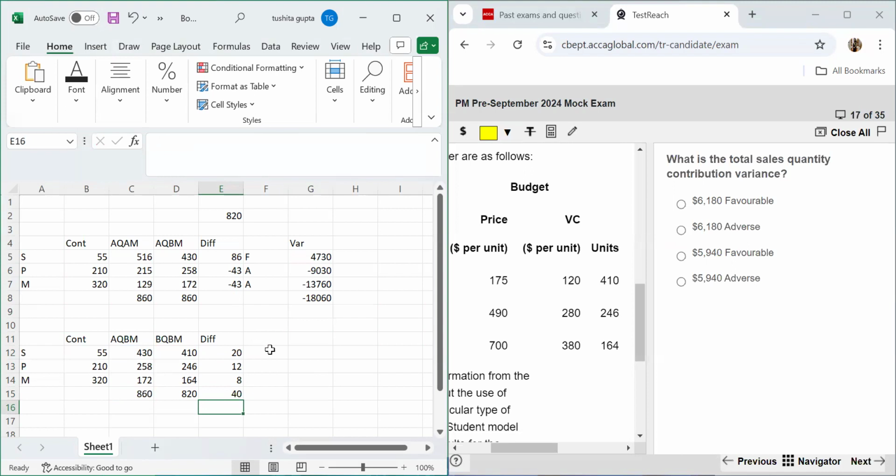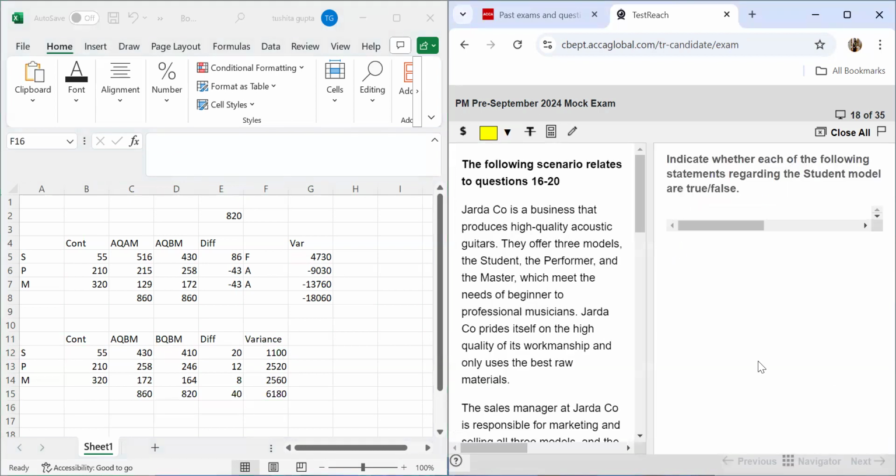Now we multiply the difference with the contribution. All of these are favorable. So we will just find out the favorable variance now. It's going to be the difference multiplied by the contribution. And then the sum of them is 6180 favorable. Moving forward to the next question.